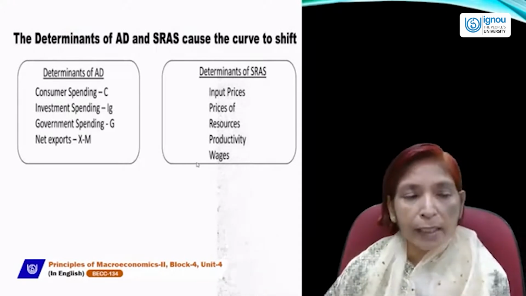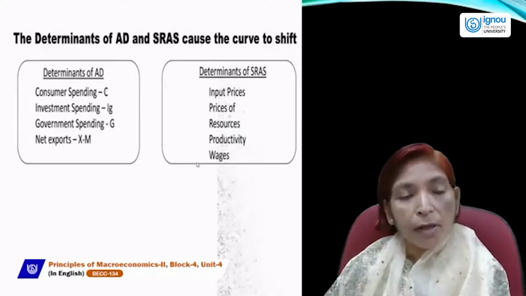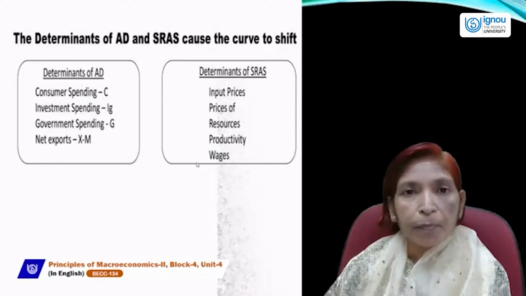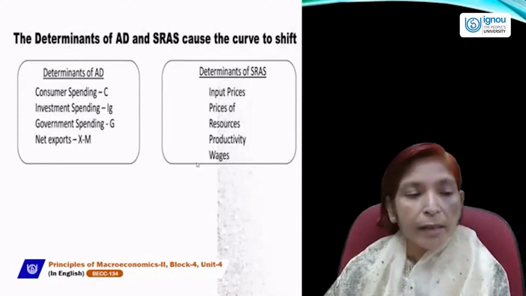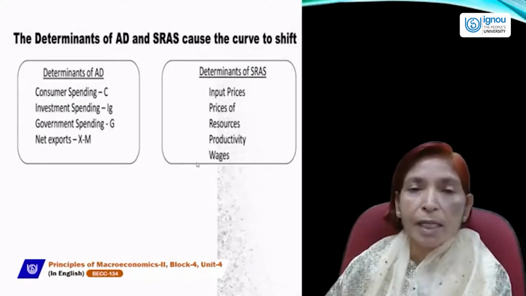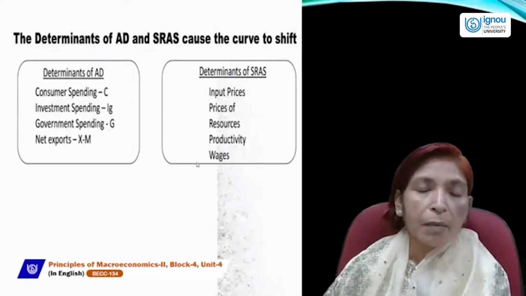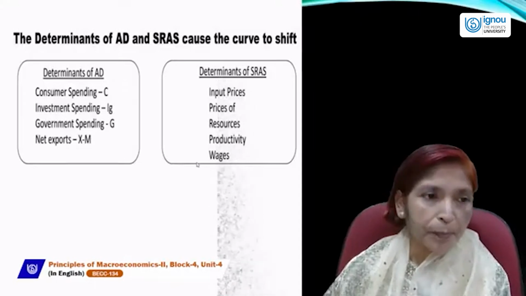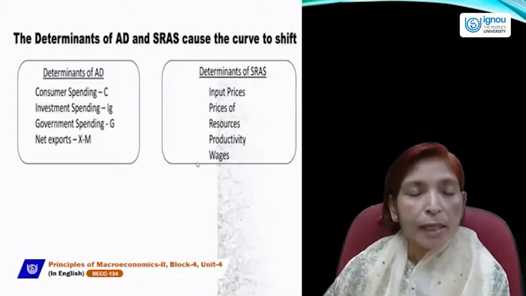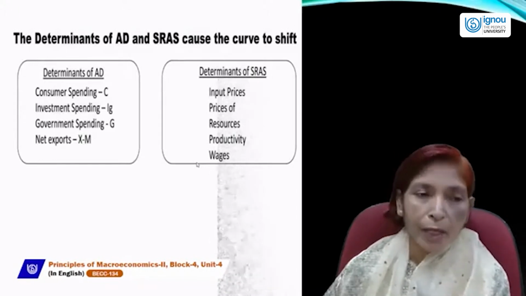And net export, if net export is increasing, then foreign currency or foreign exchange will come into our economy in a large way. Then in that case, our purchasing power or level of income will rise. Due to the rise in level of income, aggregate demand will also rise. So these are the determinants which can shift the aggregate demand curve in a positive or in a negative way.